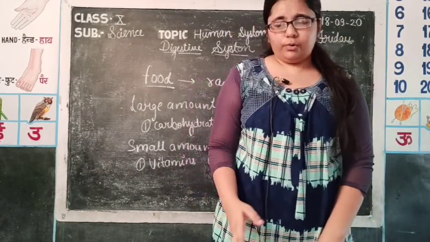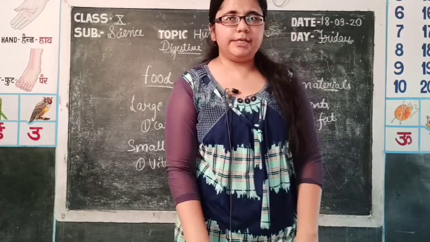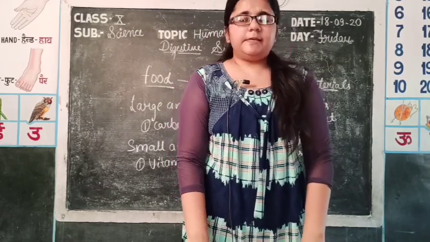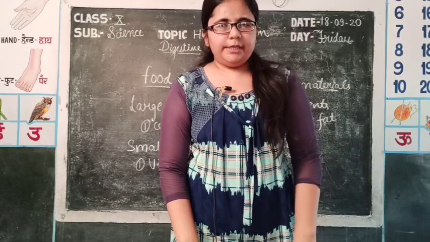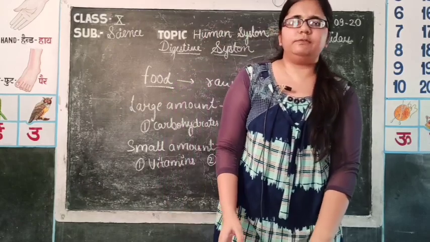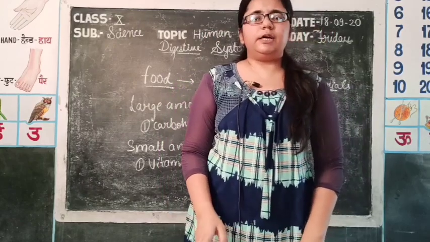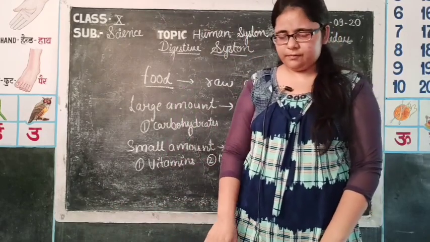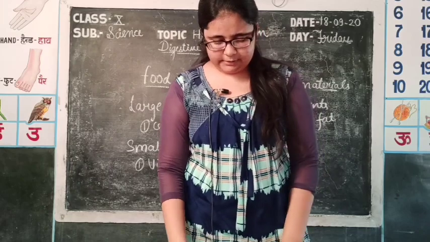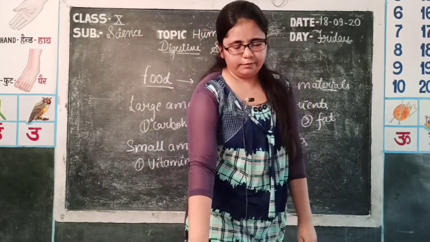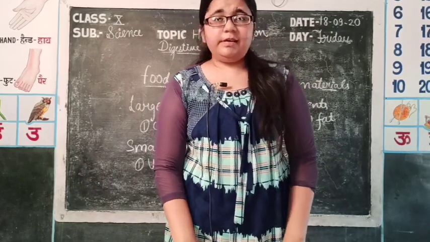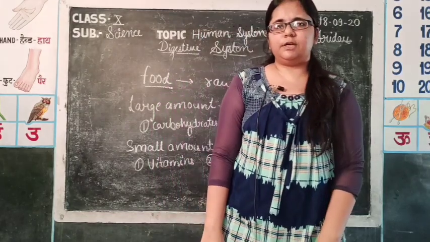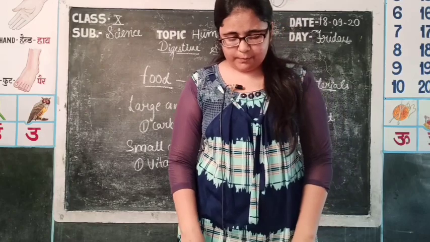A person grows from his childhood to the old age by the help of this food. These substances are ingested in the body and finally assimilated, and this is what actually digestion does. They convert these complex substances into simple absorbable forms which our body can utilize for various activities which we perform. Today we will discuss how this digestion occurs, how the complex food substances convert into the simple absorbable forms.